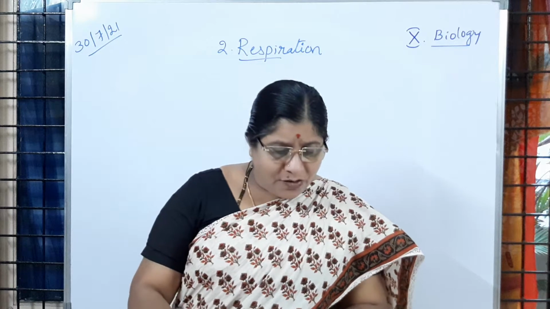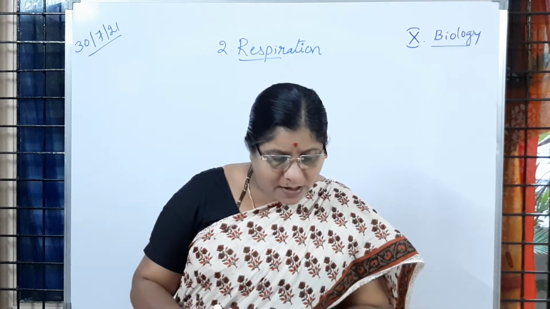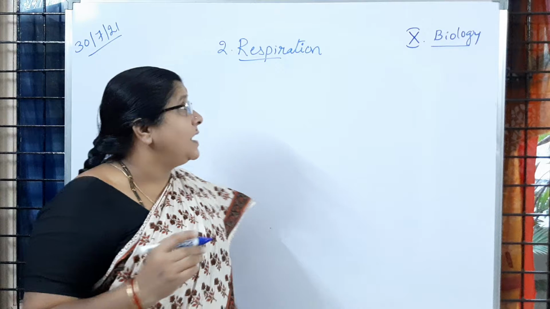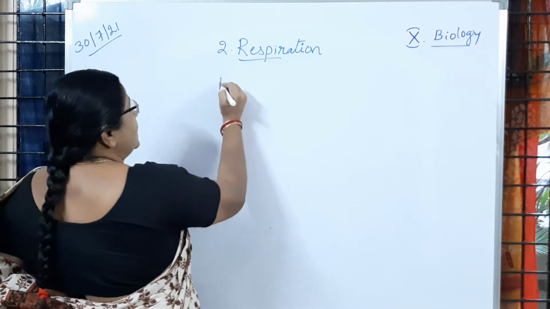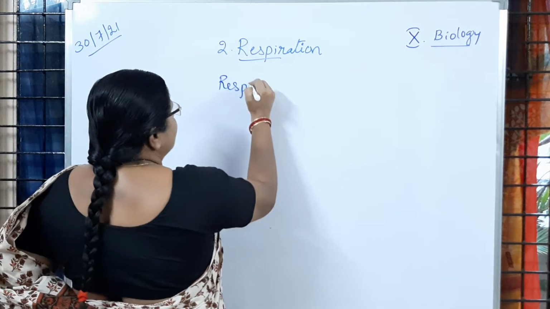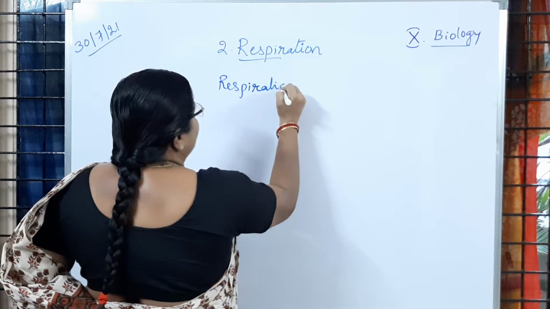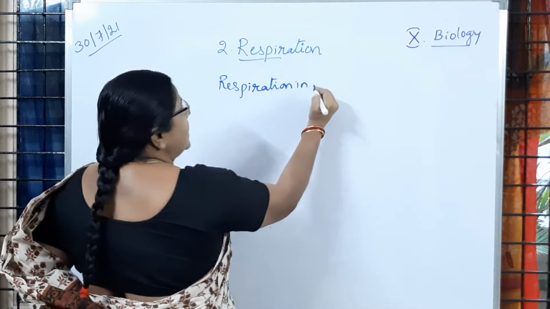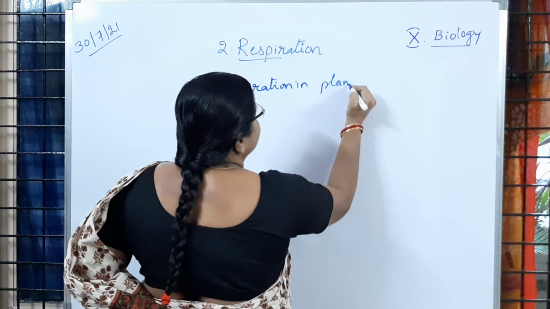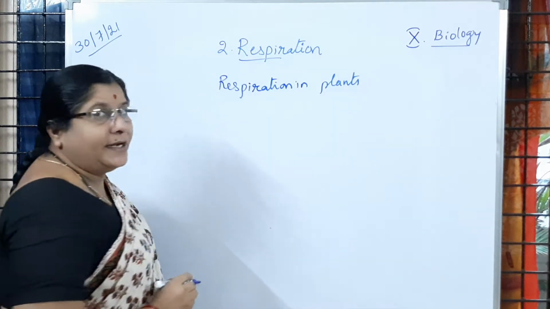Now what are those? How does the exchange of gases, that is respiration, take place in plants?